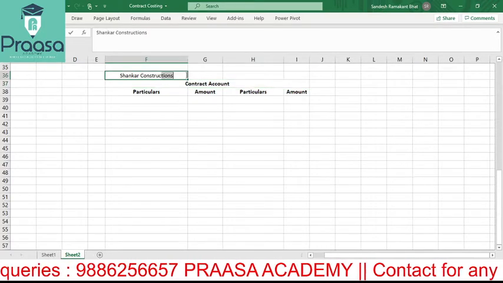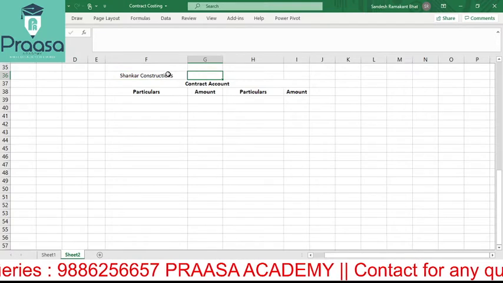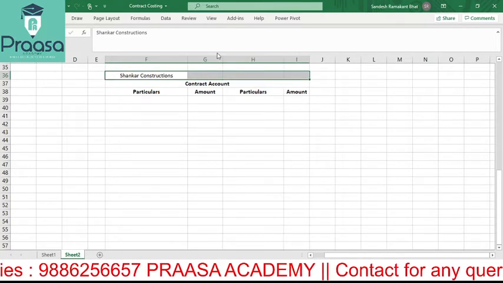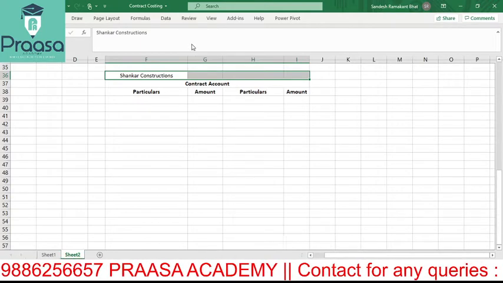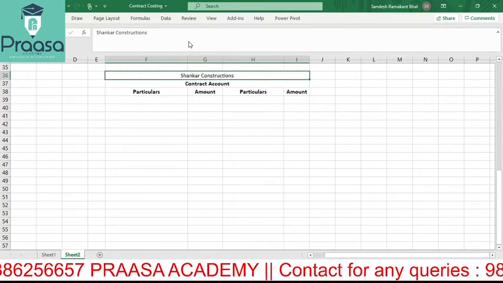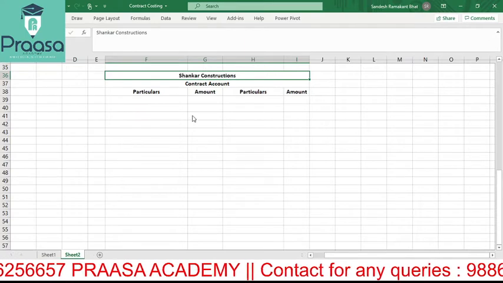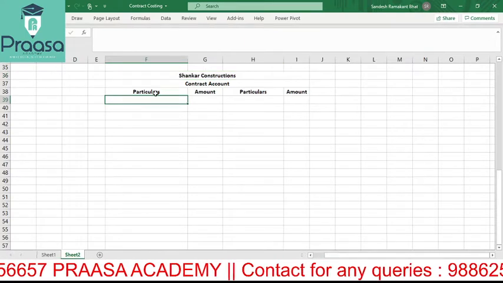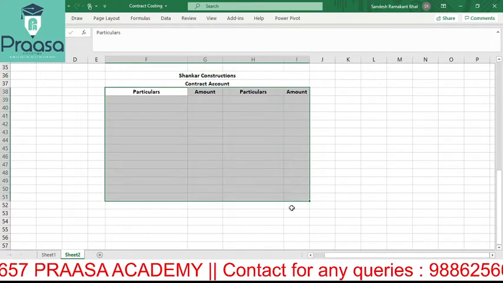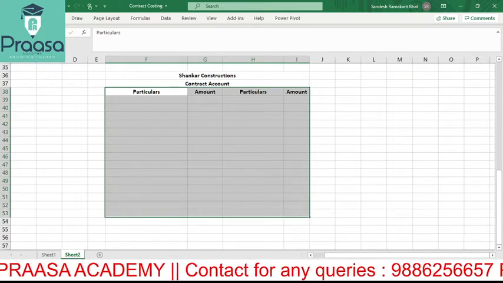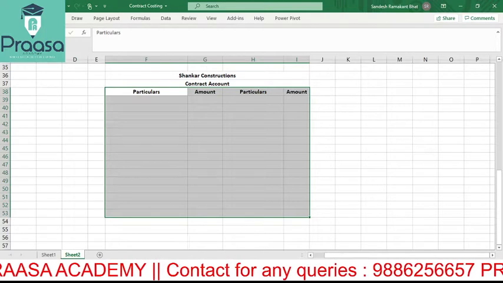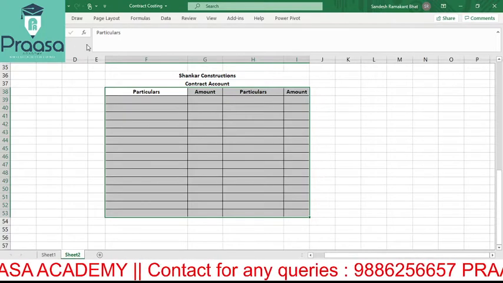Okay, then Shankar Constructions. Shankar Constructions also I will merge in center, and I will bold it. Yeah. Then let's consider this much information is required, so I will form the table as well.